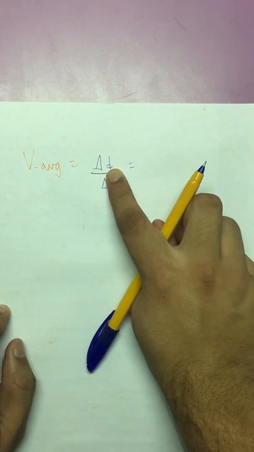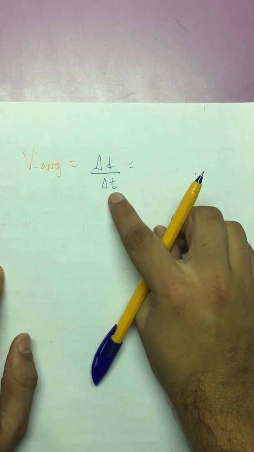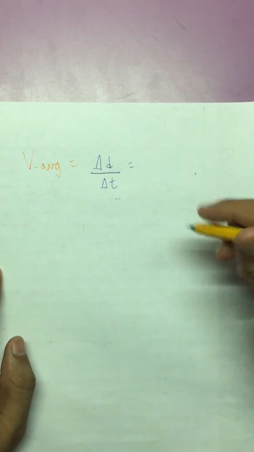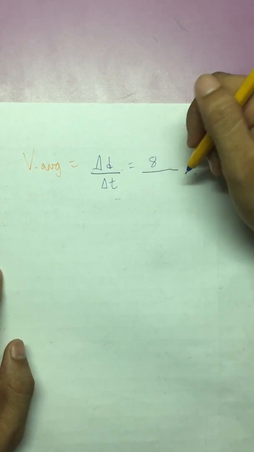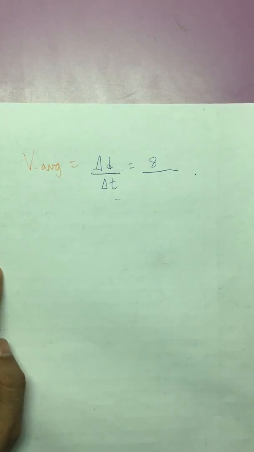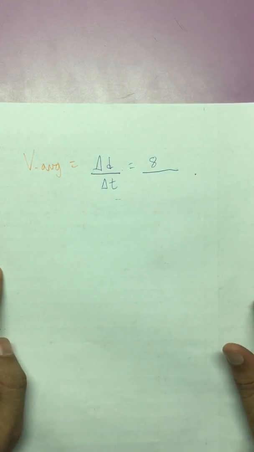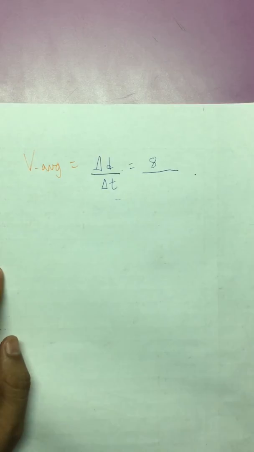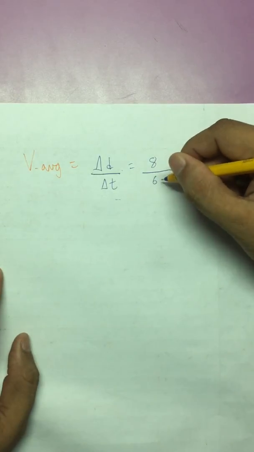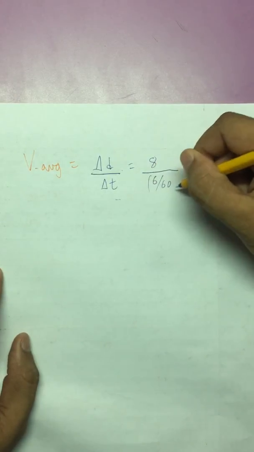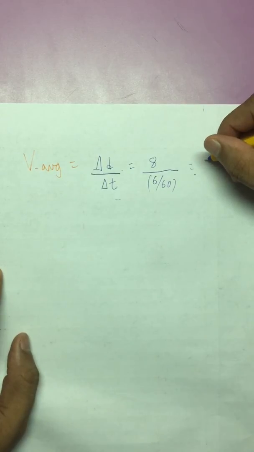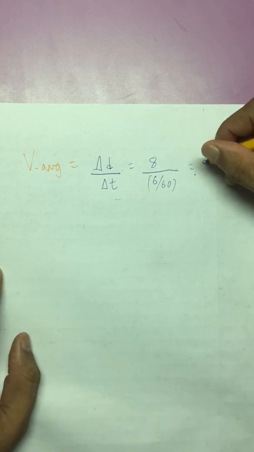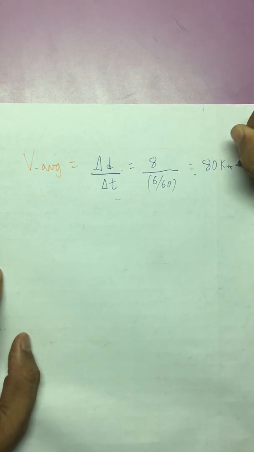This delta D is the change in distance upon the time interval in which this change occurred. So in our case it is 8 kilometers upon the time. Now the time described in this question is in minutes, but we are talking in terms of kilometers, hours and kilometers per hour. So we convert this time into hours, 6 divided by 60. So this would be 80 kilometers per hour.